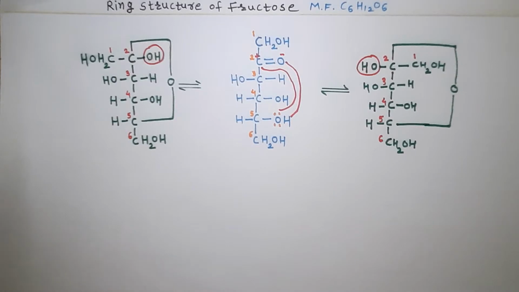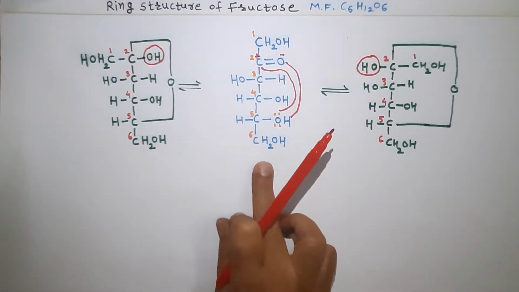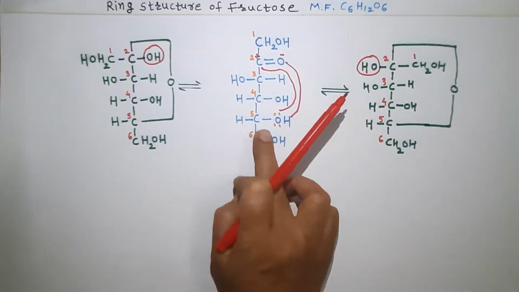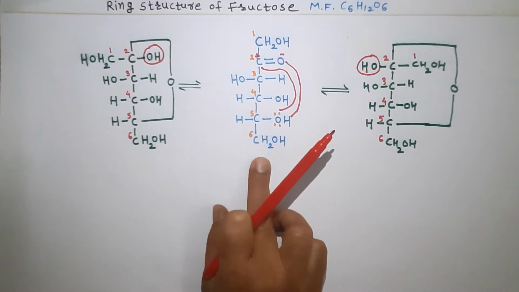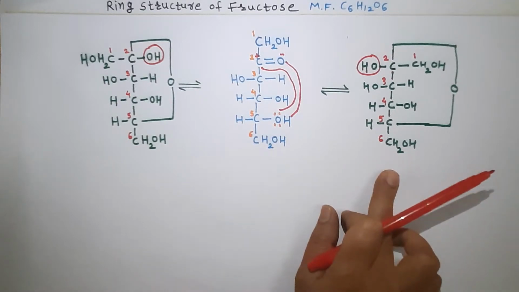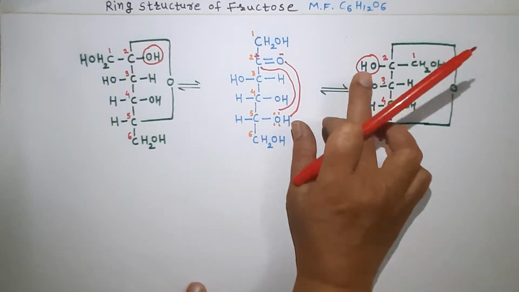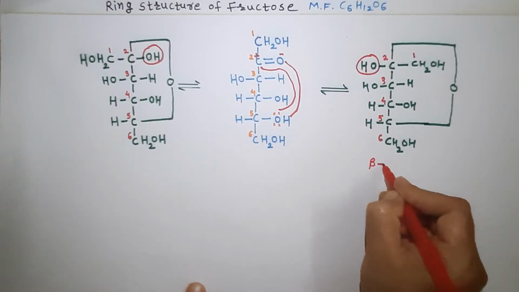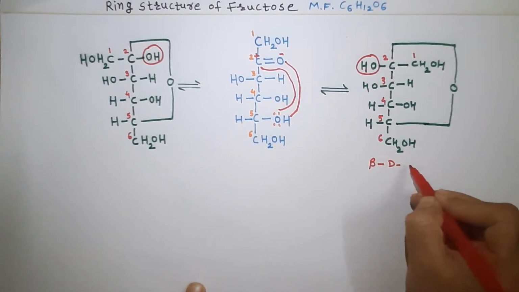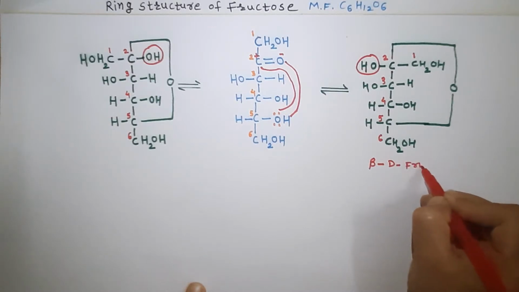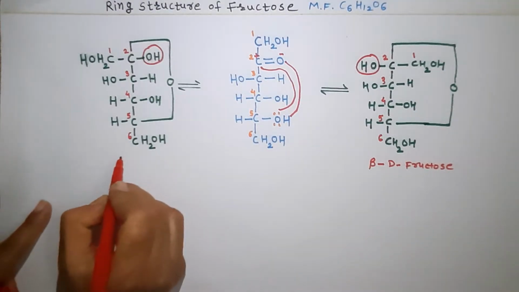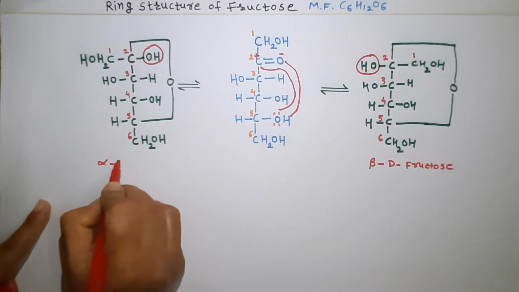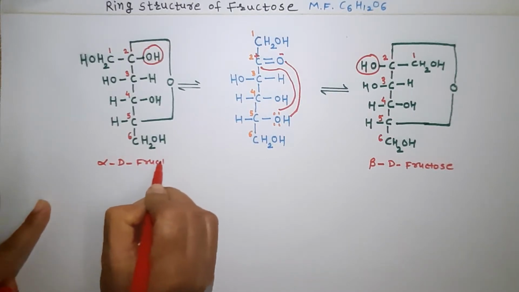These two are the cyclic structures formed from the open chain structure of fructose by the interaction between the C=O and OH group between carbon number 2 and 5. So first, this is the open chain structure for fructose, and now see the structure where the OH group is present towards the left side, that structure is called beta D fructose, whereas this structure is called alpha D fructose.